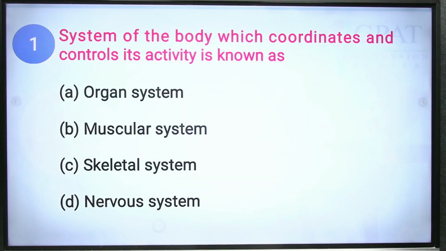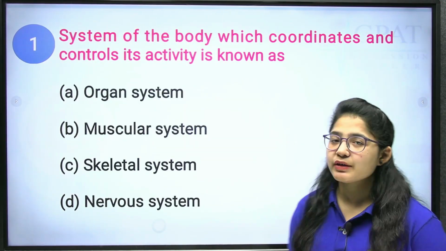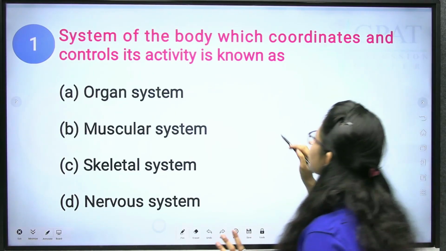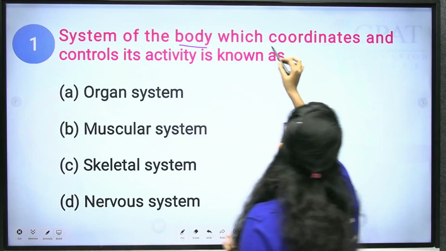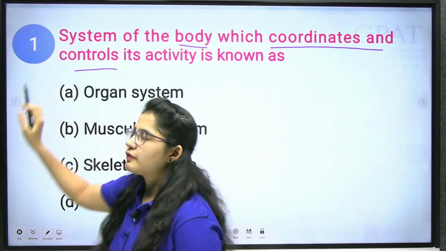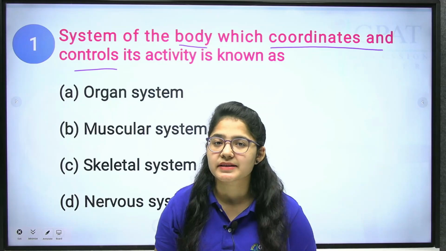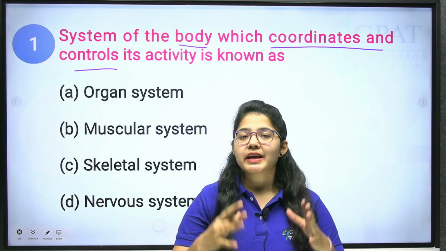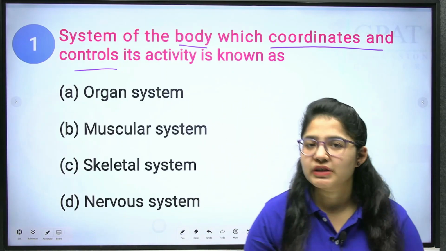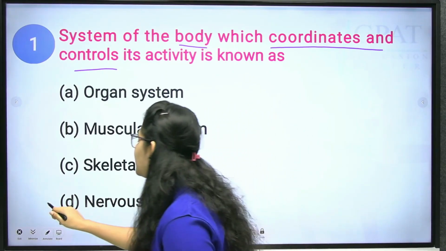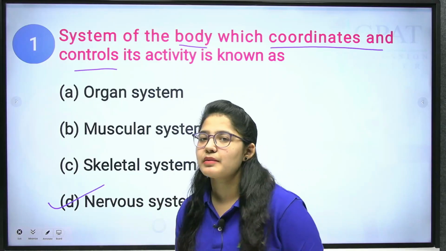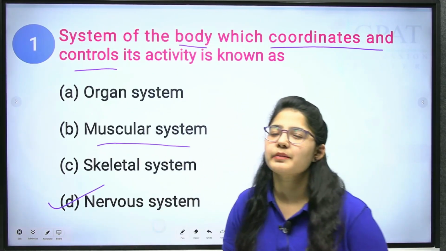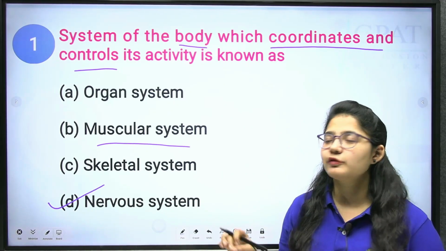System of the body which coordinates and controls its activity is known as. Okay, nice question. Your brain and your spinal cord are responsible to coordinate the different body parts for different functions. So who is responsible? Your nervous system. The skeletal system is responsible to control the movement, as well as the muscular system, which also controls the movement of the body.